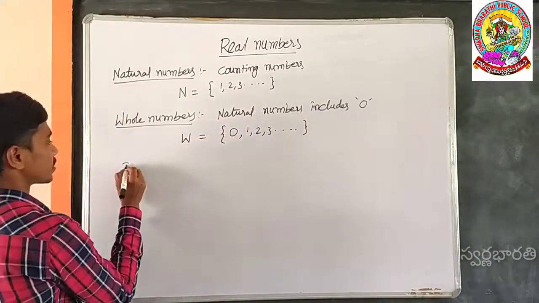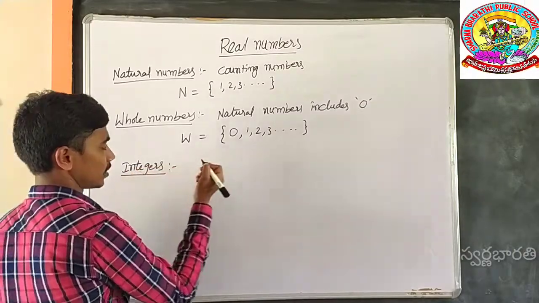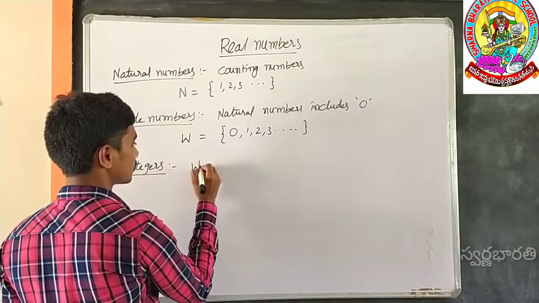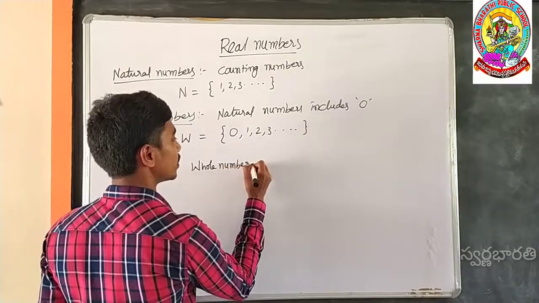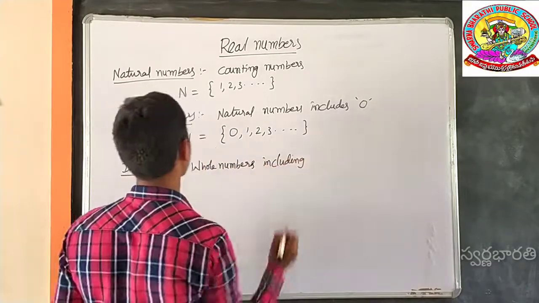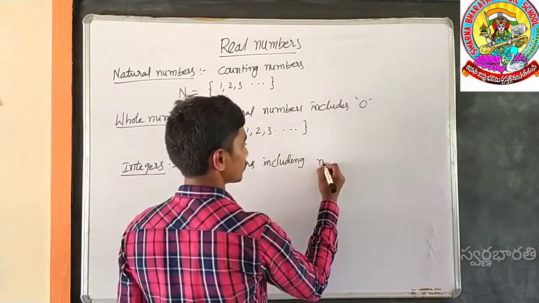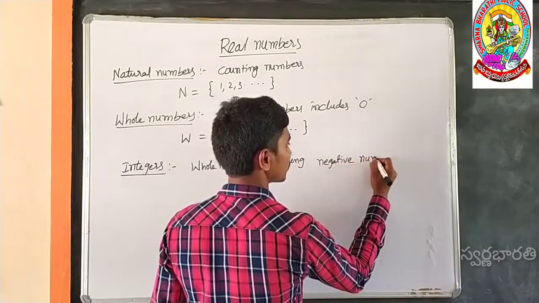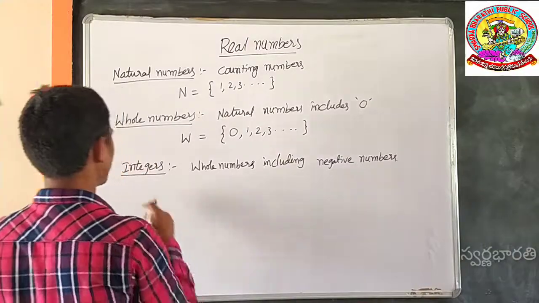Next one, integers. Whole numbers including negative numbers are called integers.